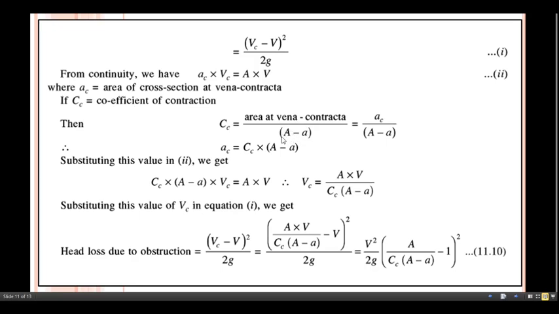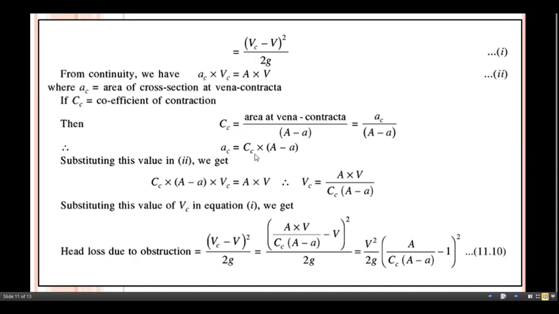Here A is the cross section area of the pipe, and a is the area of the obstruction. Now we can write this relation as Ac divided by (A minus a). So from this we get Ac equals Cc multiplied by (A minus a).